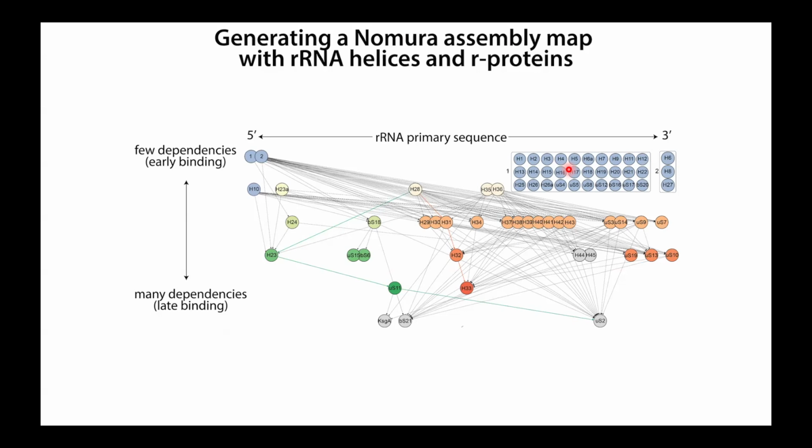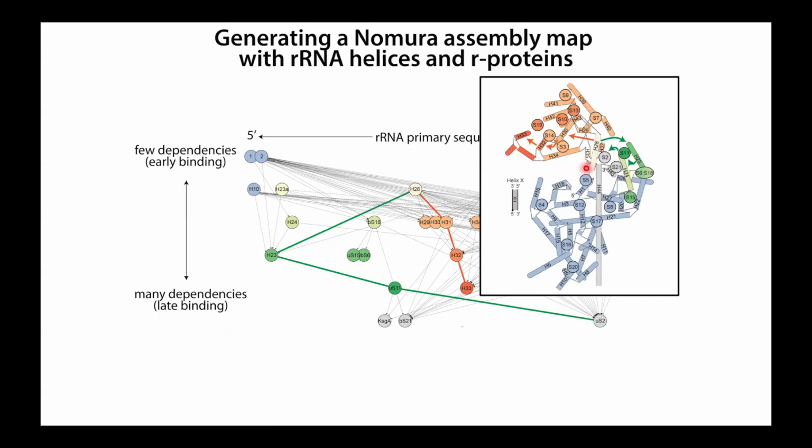And perhaps more excitingly, you can actually find examples where RNA helices are used to link the two protein binding events. Just as an example, if we trace some of these trajectories, you can see helix 28 showed a dependence or requirement for helix 23 binding, which was required for S11 binding, which was required for S2 binding. So we can really trace out a trajectory of assembly of this particle.